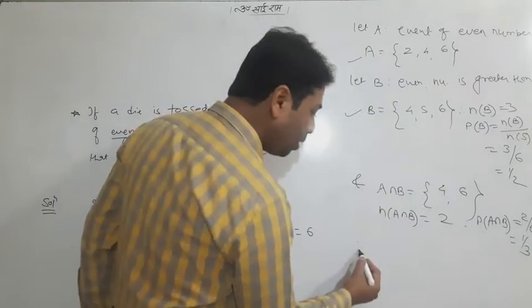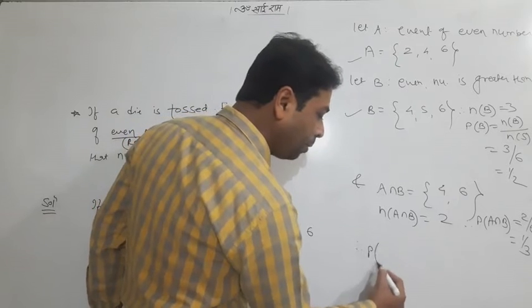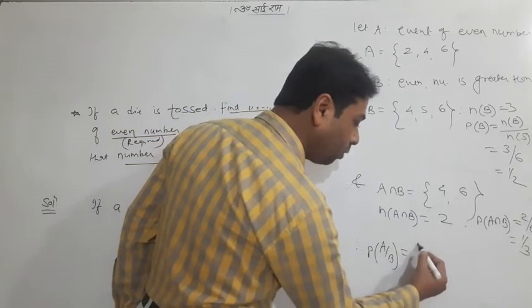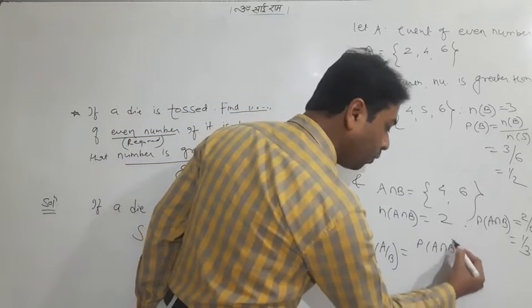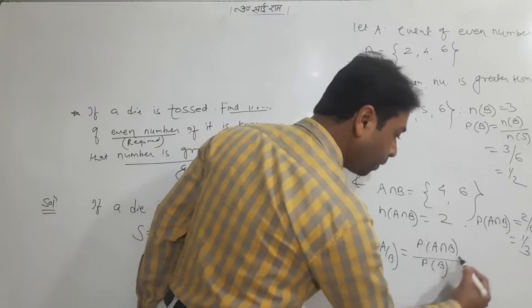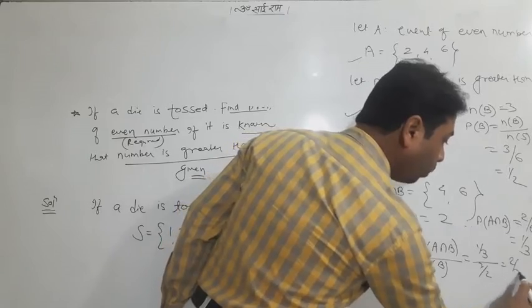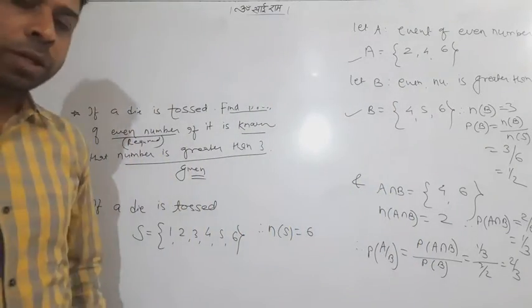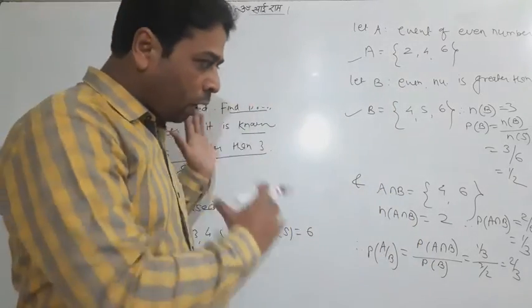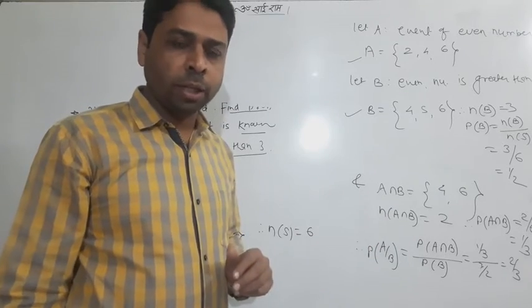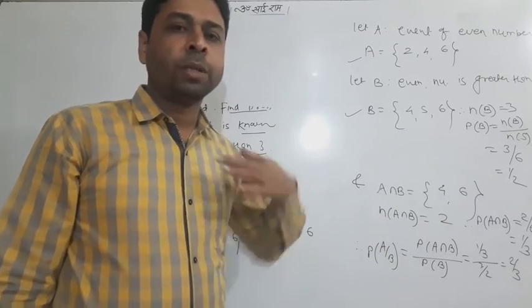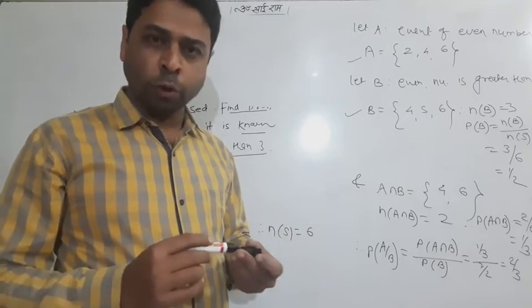Lastly, we have the formula you know: probability of A intersection B upon P of B. The answer is 1 by 3 upon 1 by 2, so the answer is 2 by 3. That is the completion of the question. I hope through all this you have got the concept. Now you can understand the questions I am going to do here.